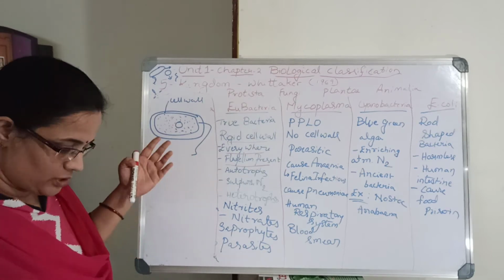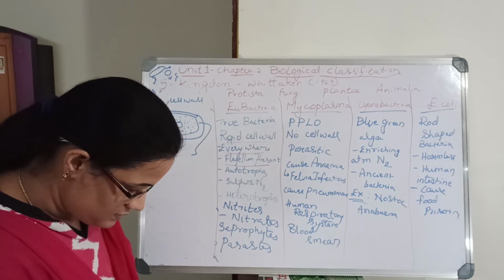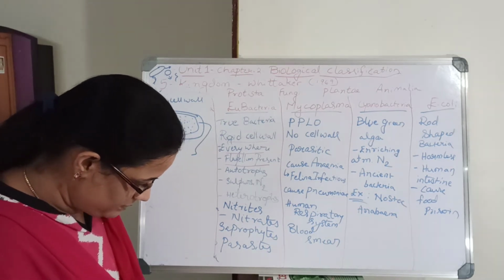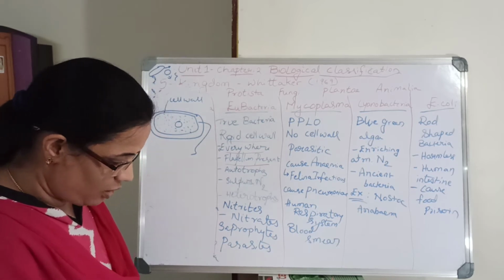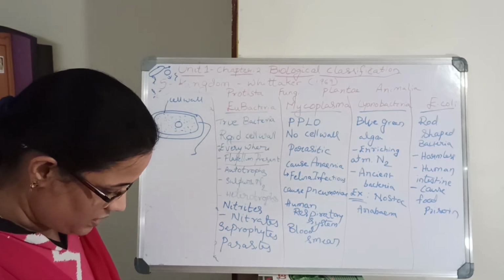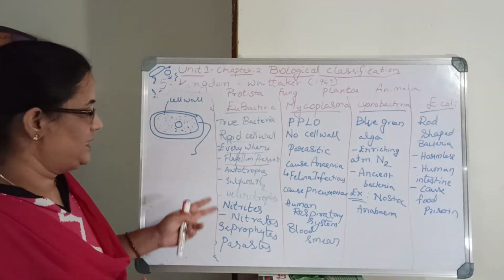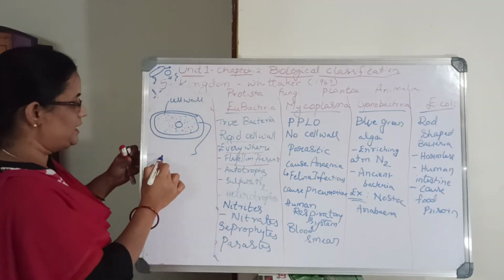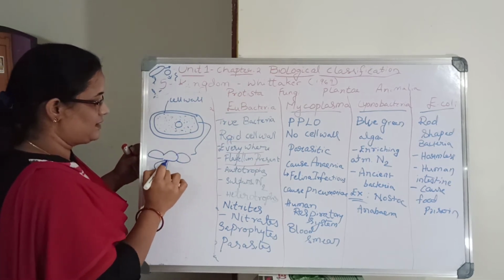You can read about it on page number 20 in the NCERT textbook, which also shows fission. They divide by binary fission, multiplying into more bacteria.